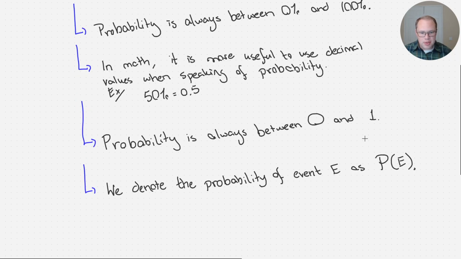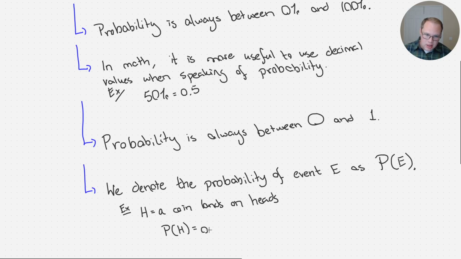So for example, if H is the event where a coin is tossed and it lands on heads, then the probability that H happens is 0.5. Okay, because it's a 50% chance if you toss a coin that lands on heads, right? This is the probability that heads happens, and we're using the decimal form instead of the percentage.